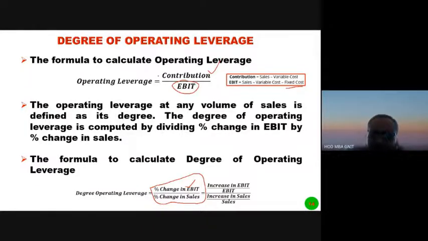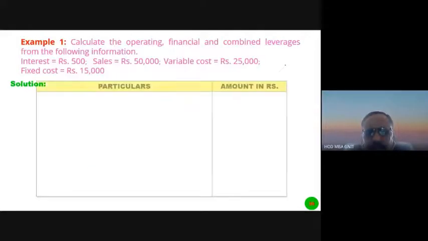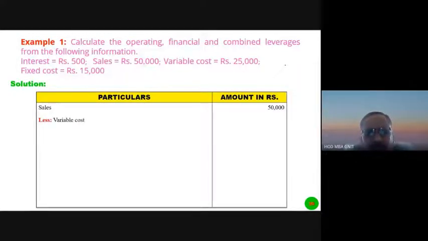What is the principle for operating leverage? Contribution by EBIT. So what is to be calculated? Contribution is equal to sales minus variable cost. So sales less variable cost, contribution is equal to 25,000.